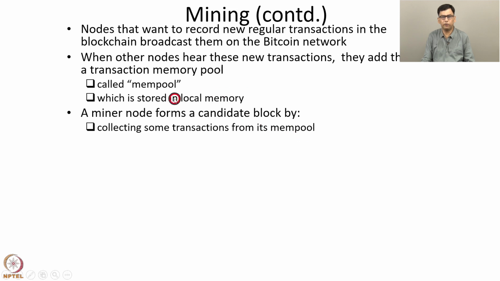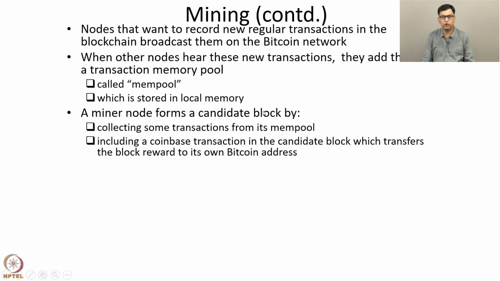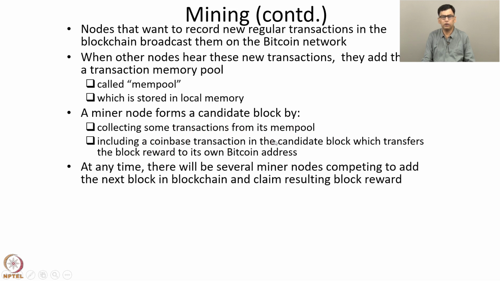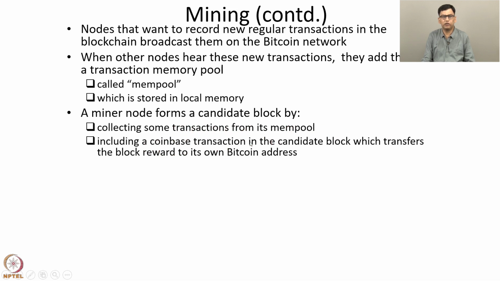So the miner node forms a candidate block by collecting some transactions from its mempool, and it includes a Coinbase transaction in the candidate block, which transfers the block reward to its own Bitcoin address. And apart from this, the miner node adds the header to the candidate block. So the block consists of these entities. One is the regular transactions from the mempool, the other entity is the Coinbase transaction, and the third is the block header.